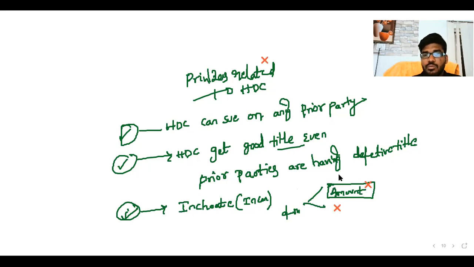Listen. In an incomplete instrument, the holder in due course has an authority. What is the authority? He can fill up to the stamp value.